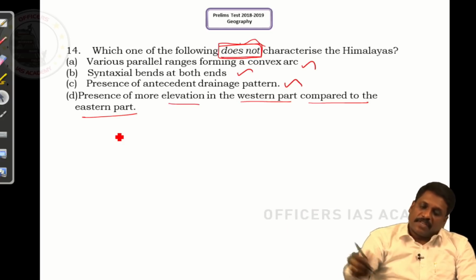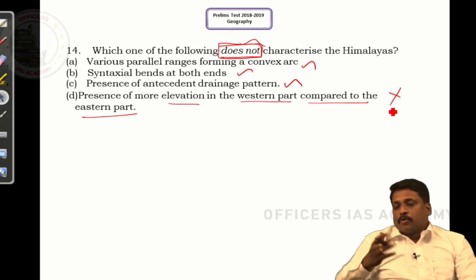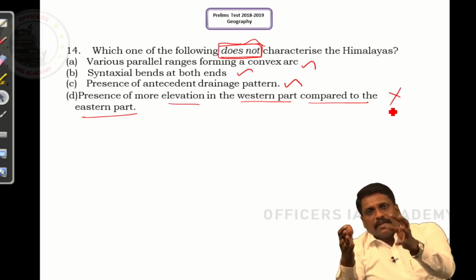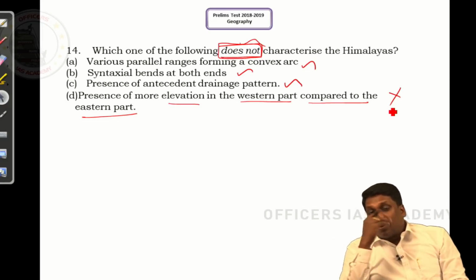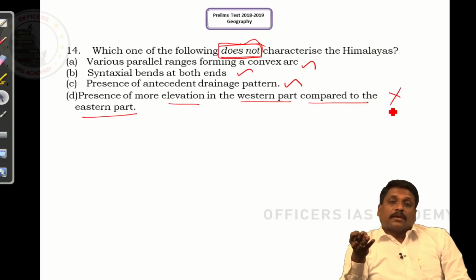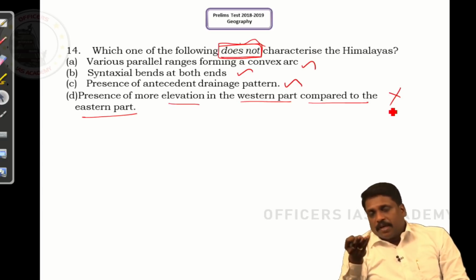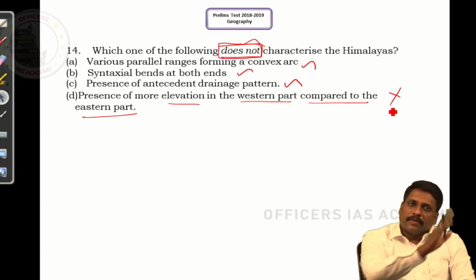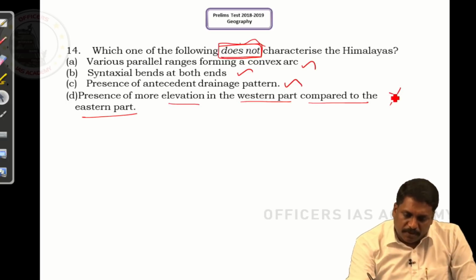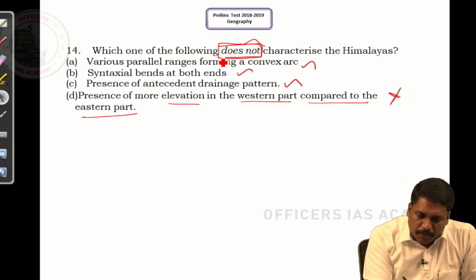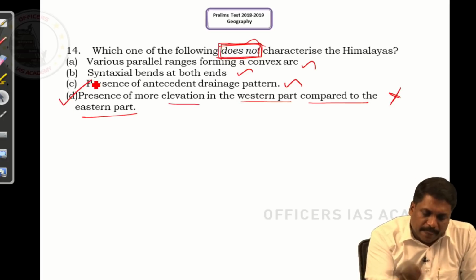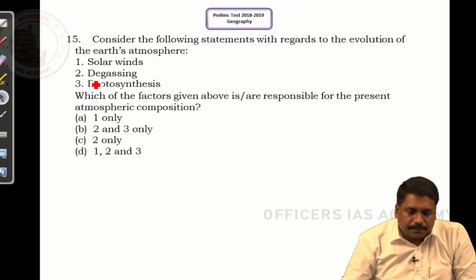This statement is wrong because when I talk about the eastern Himalayas, along this great Himalayas, if I am in the eastern side, what I understand is, when I talk about peaks like Mount Everest and Kanchenjunga, where exactly are they located? They are located along the eastern margins, not along the western margins. It means this statement is wrong. So what is the question? The question says which is not a character of the Himalayas. It means the answer should be D.